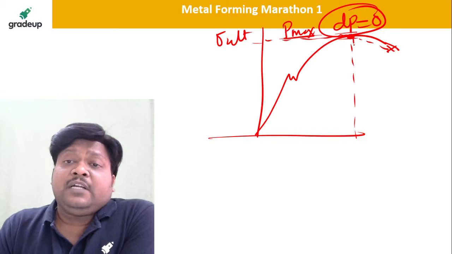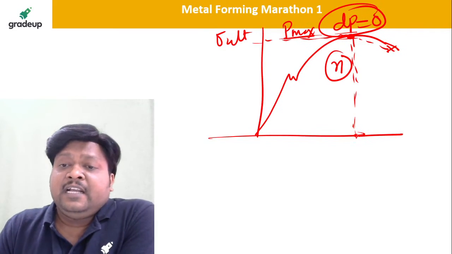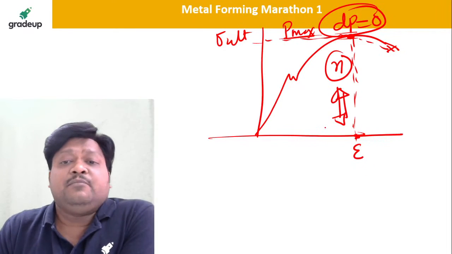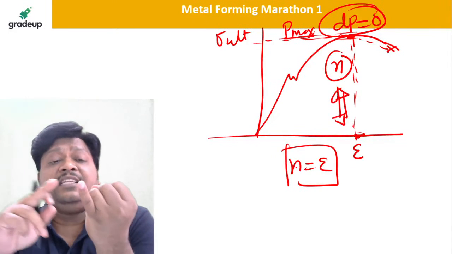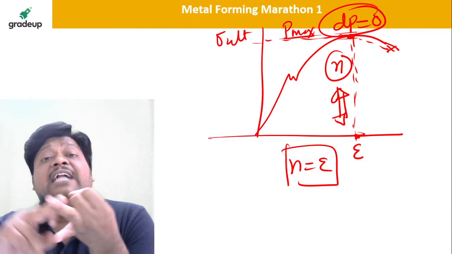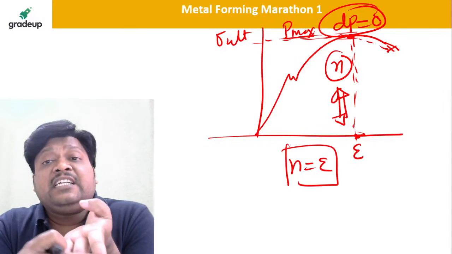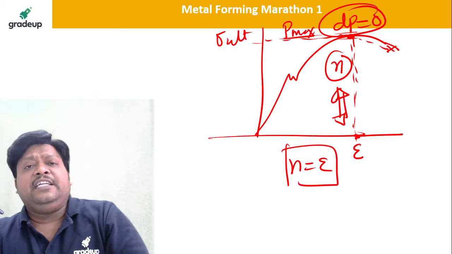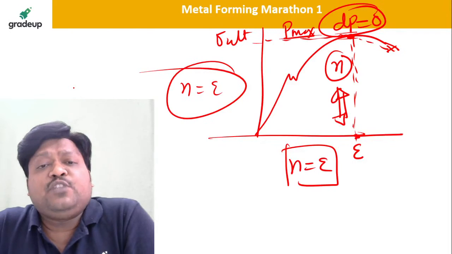So please remember, dear students, at this particular point the strain hardening exponent n and the strain are equal, they are the same. N is equal to epsilon. So whenever the wordings in the question are like this, at the ultimate strength of the material, at the maximum loading condition, at the ultimate point, at the necking condition, or at the failure, definitely you have to assume that n is equal to epsilon.